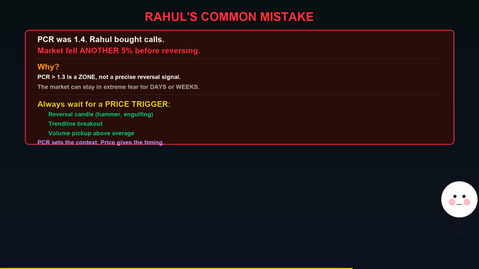The common mistake. Rahul made this mistake twice. PCR was 1.4. He bought calls. Market fell another 5% before reversing. Why? PCR above 1.3 is a zone, not a precise reversal signal. The market can stay in extreme fear for days or weeks before reversing. High PCR tells you the sentiment is stretched. It does not tell you when the reversal starts. Always wait for a price-based trigger, a reversal candle, a breakout of a short-term trend line. Volume pickup. PCR sets the context. Price gives you the timing.